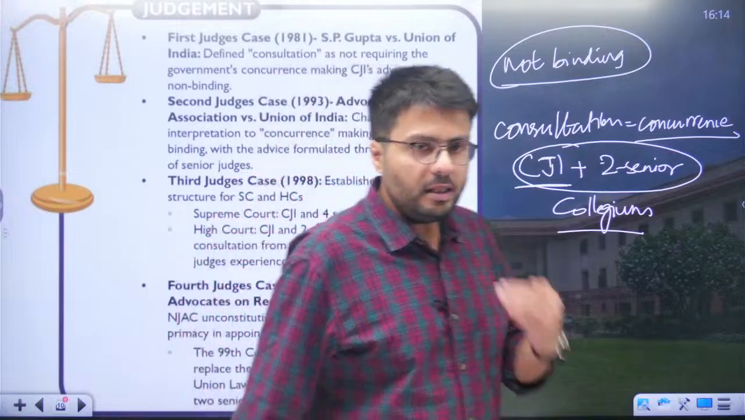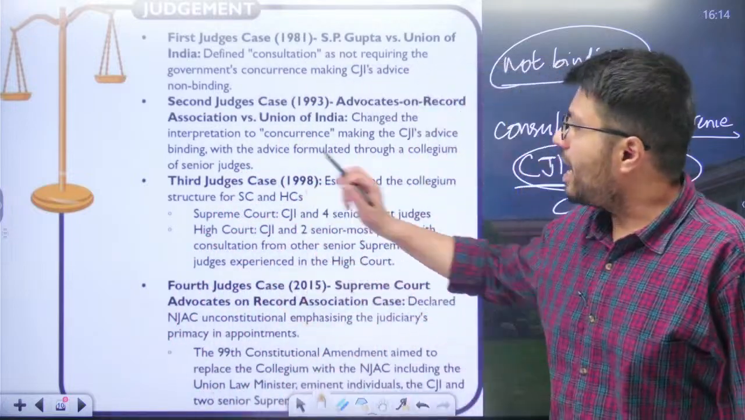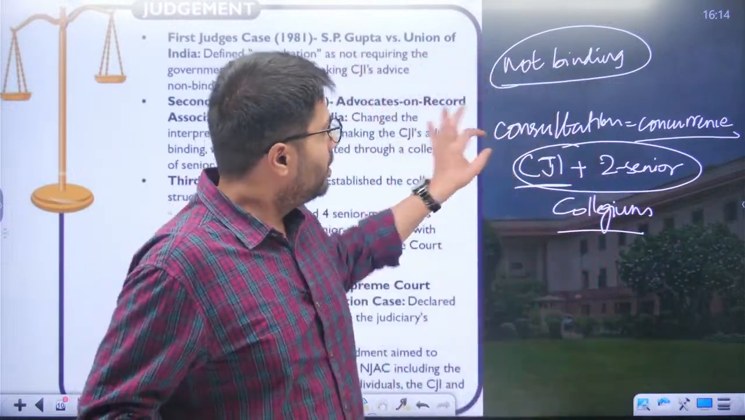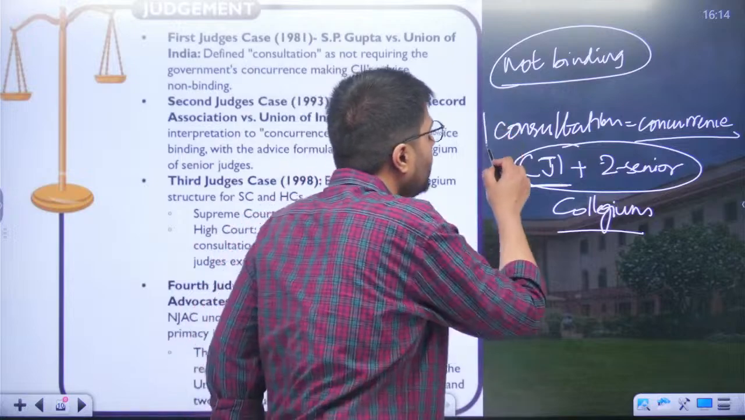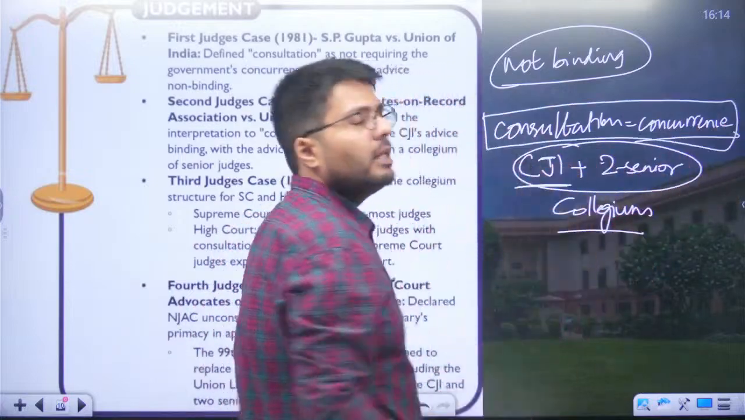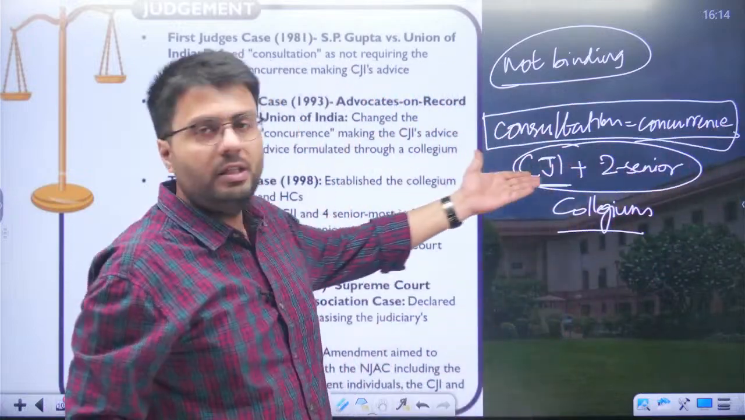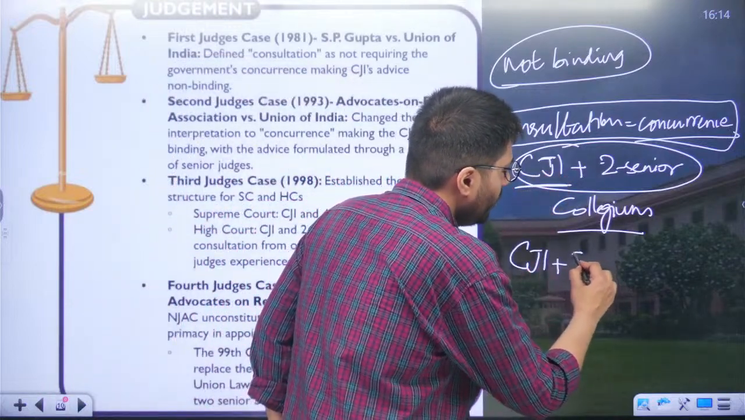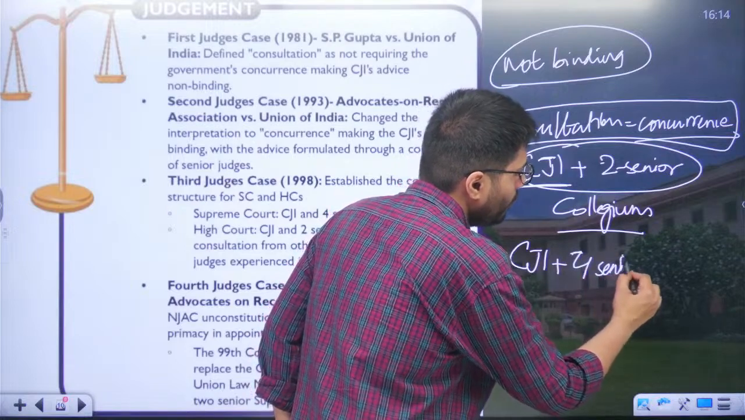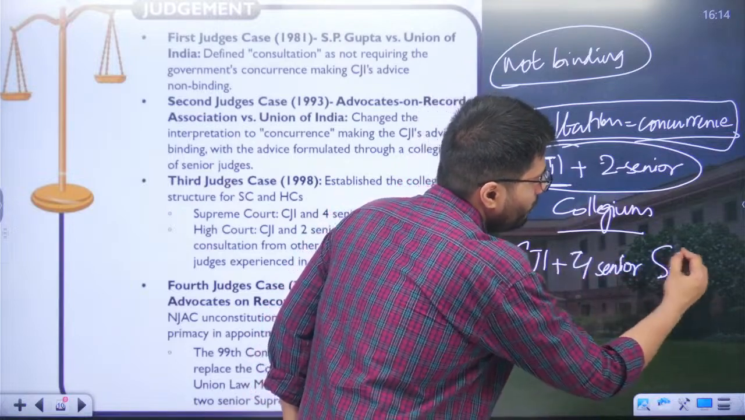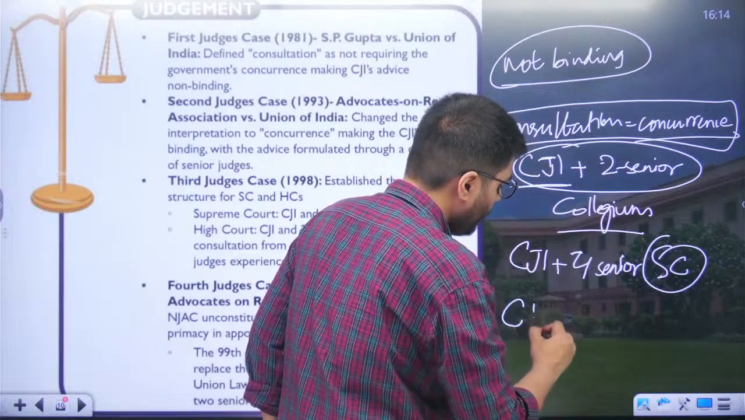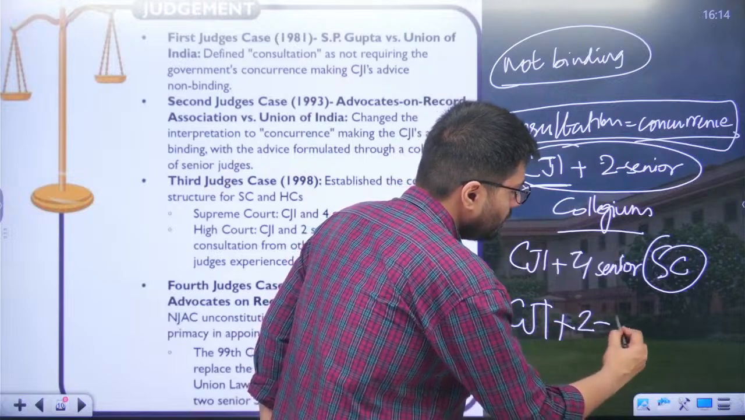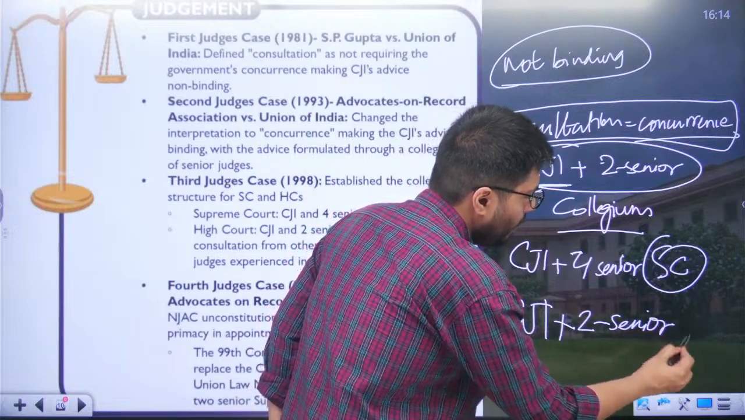Now further in the third judges case, that was in 1998, the Supreme Court again changed this particular decision and said that the word consultation meant concurrence. But when it comes to seeking the opinion or consultation of the Chief Justice of India, here the Chief Justice of India will consult 4 senior most judges of the Supreme Court when it comes to appointment of the judges of the Supreme Court, and when it comes to appointment of the judges of High Court, here the Chief Justice of India will consult the opinion of 2 other senior most judges.